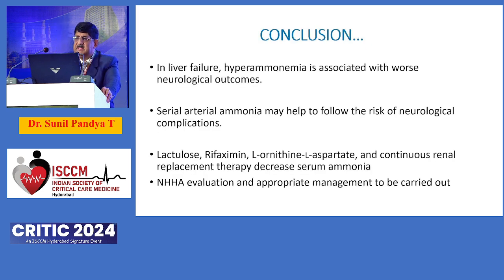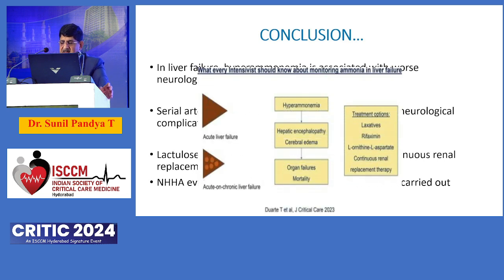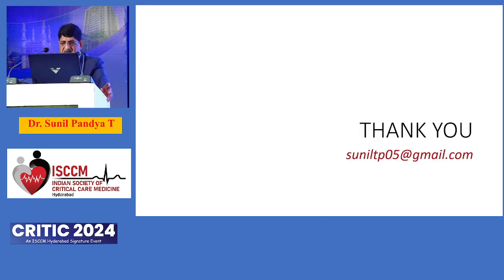So to conclude, I would say that liver failure is one of the commonest causes of hyperammonemia, and it is associated with worst neurological outcomes. Serial arterial ammonia monitoring may help us to minimize the risk and complications associated with hyperammonemia. And for hepatic encephalopathy or liver-related issues, the decontamination of bowels and lactulose helps. And for non-hepatic causes of hyperammonemia, you need to evaluate and an appropriate therapy has to be targeted, and this has been emphasized by the earlier speaker also.